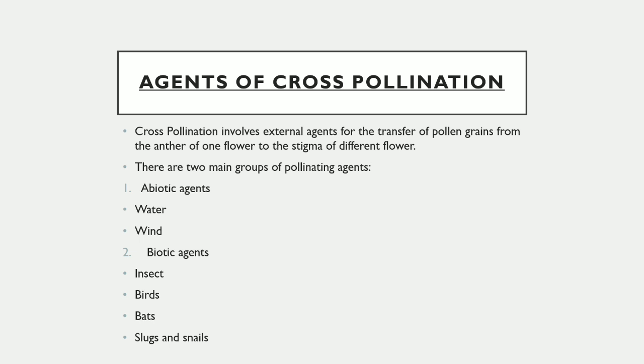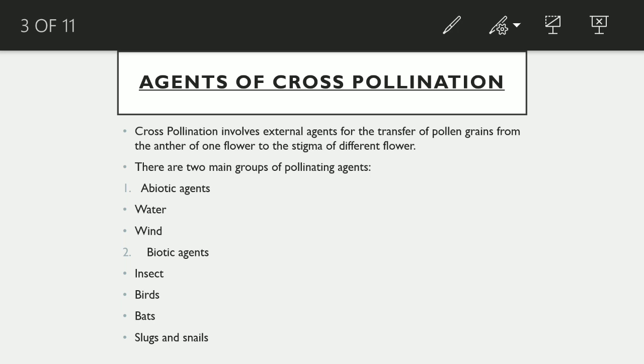Now, what are the agents of cross-pollination? Cross-pollination involves external agents for the transfer of pollen grains from the anther of one flower to the stigma of a different flower. These pollinating agents are grouped into two. First one is abiotic agents and second is biotic agents.